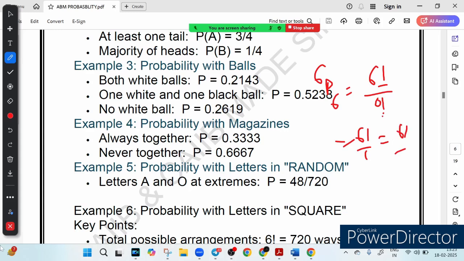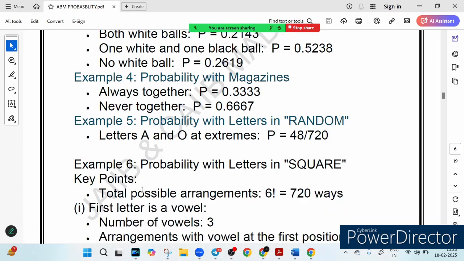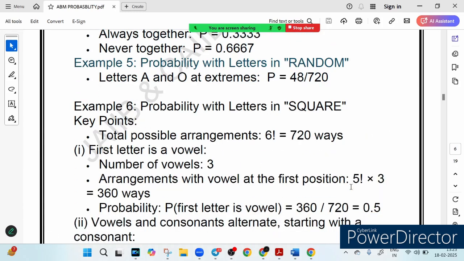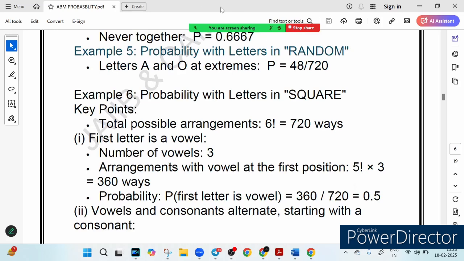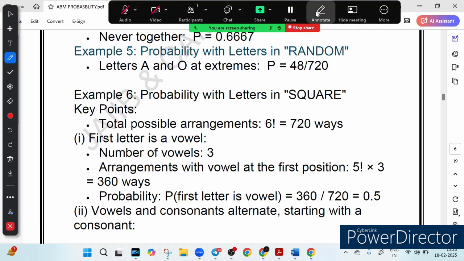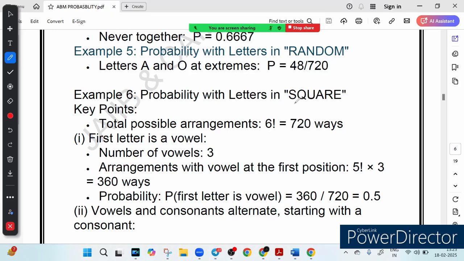Let's look at the next example. Probability with letters in squares. How many possible outcomes are there? 720 ways. Now let's see, first letter is vowel. So let's explore this case. There are 720 ways in which we can arrange these letters. How do we get 720 ways? It's quite easy. There are 6 letters, so factorial 6 ways.